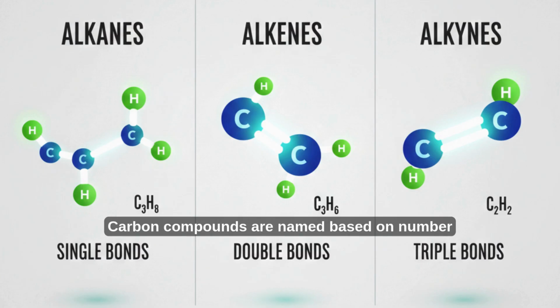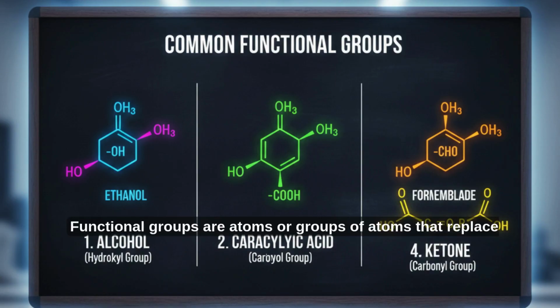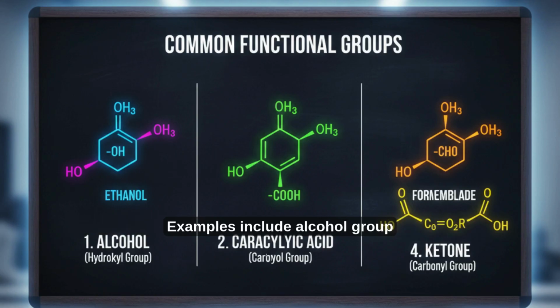Nomenclature of carbon compounds. Carbon compounds are named based on the number of carbon atoms, type of bond, and functional group present. Prefixes include meth, eth, prop, but, pent, hex, and hept. Suffixes include -ane for single bonds, -ene for double bonds, and -yne for triple bonds. Functional groups. Functional groups are atoms or groups of atoms that replace hydrogen and decide the chemical behavior of compounds. Examples include alcohol group, OH, aldehyde group, CHO, ketone group, C=O, carboxylic acid group, COOH.